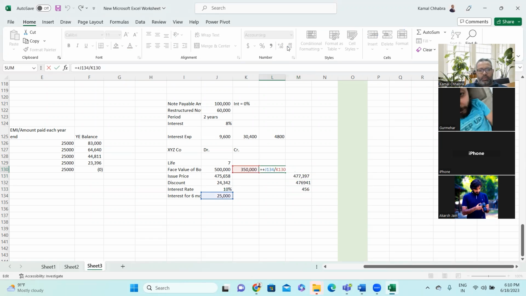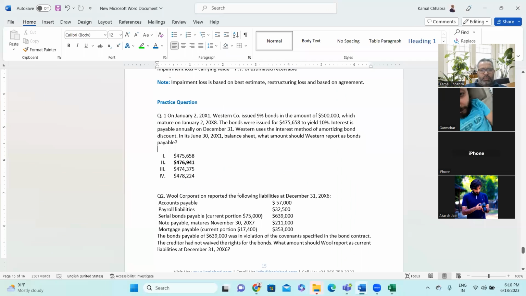One second. So here we need to do it like number of days for it. So instead of 25,000, how many days? Which date was it issued? Sir, 1st January ko kara tha, 2001, first January, 2nd.